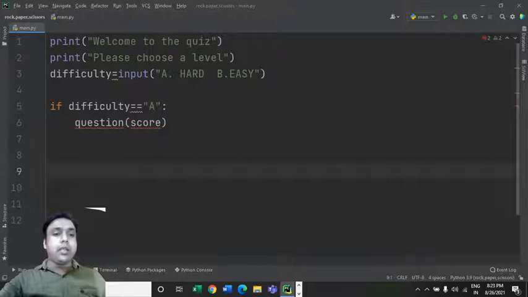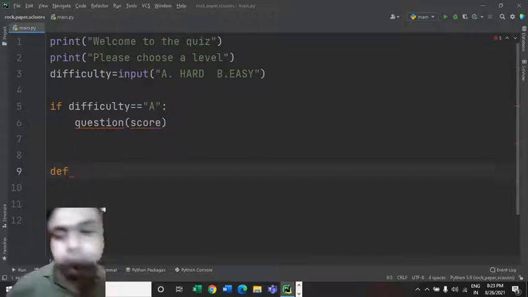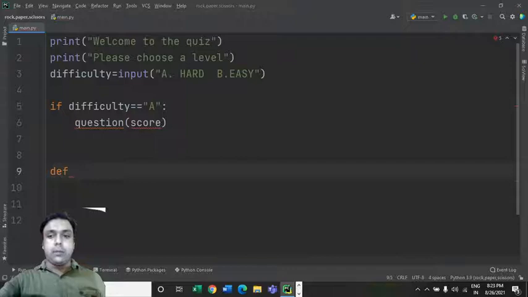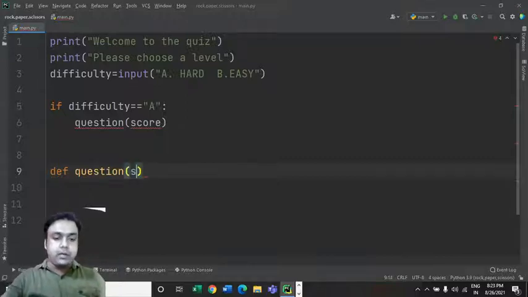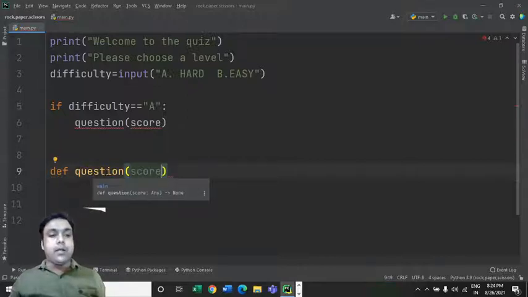So, question score, and after that let's come down and create a function named question. Now how can we create a function in Python? For that there is a keyword def, right? Def is for define. So we can define this function named question like this: def question, and inside it you can put this variable score. It's now a parameterized function we have created on our own.